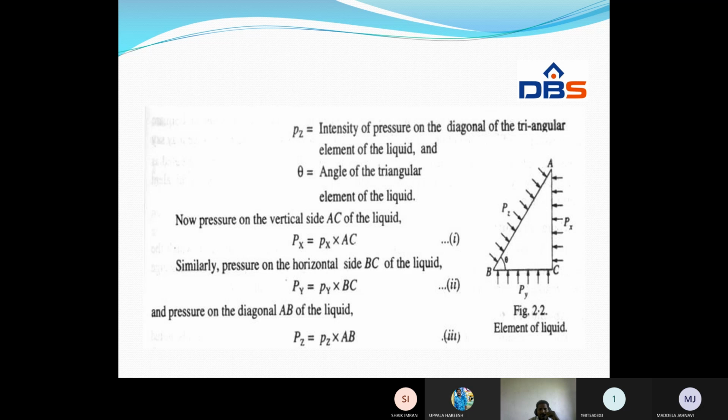So Py is a vertical force and Px is also a horizontal force. What is the inclined force? Only Pz. If you resolve this Pz into two components, we will get Pz cos theta and Pz sin theta.